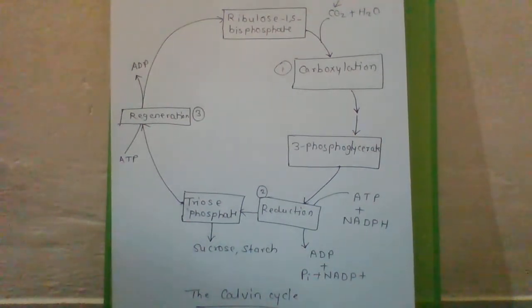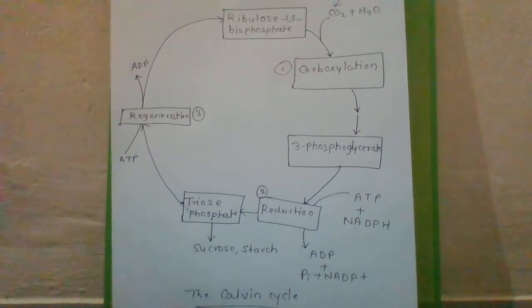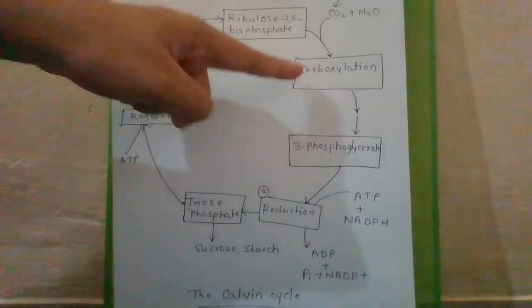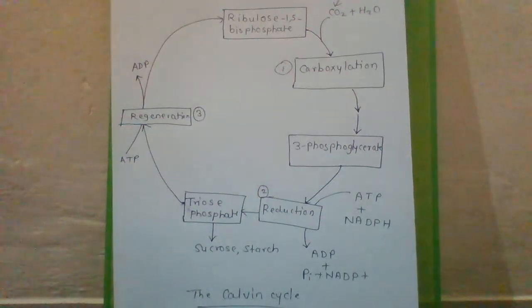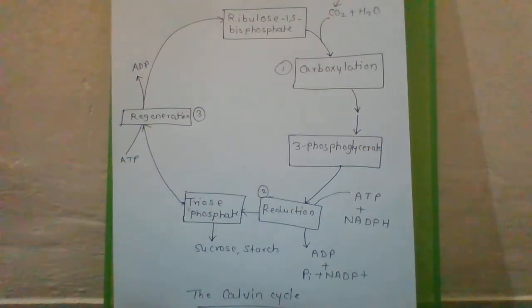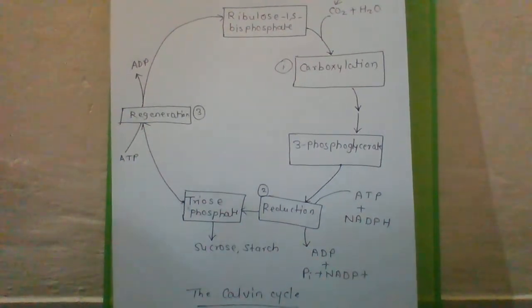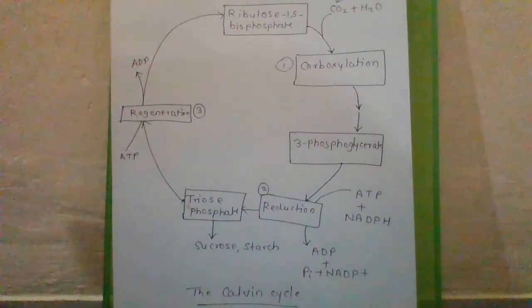Okay, just remember this diagram and the 3 steps: carboxylation, reduction and regeneration. This is all about the Calvin cycle. So keep studying, keep watching and keep practicing. Thank you.